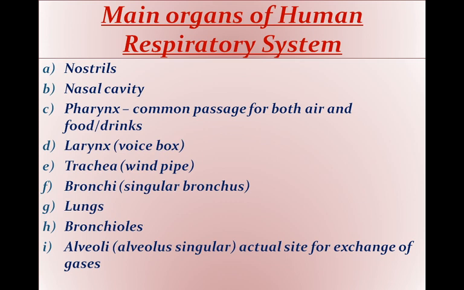and protected by a bony rib cage. Inside the lungs, the bronchi are divided into bronchioles, and bronchioles end up into alveoli. Again, it is a plural word, singular alveolus. These are also known as air sacs, which are the actual site for the exchange of gases.